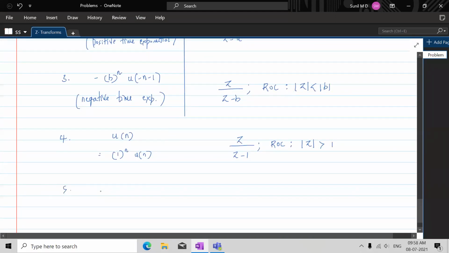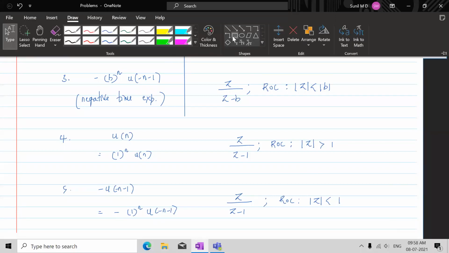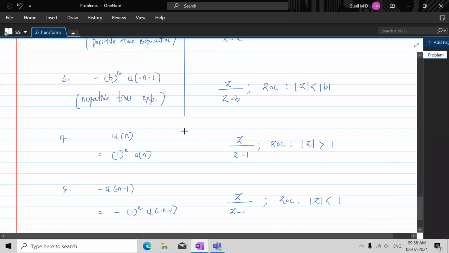Fine. So the fifth one is similar to what we have just done. Here this is as good as minus 1 to the power n u of minus n minus 1. So here b is taken as 1. The z transform will be z by z minus 1 with the region of convergence being inside the circle with radius 1. That's it. So this is what we had to see.